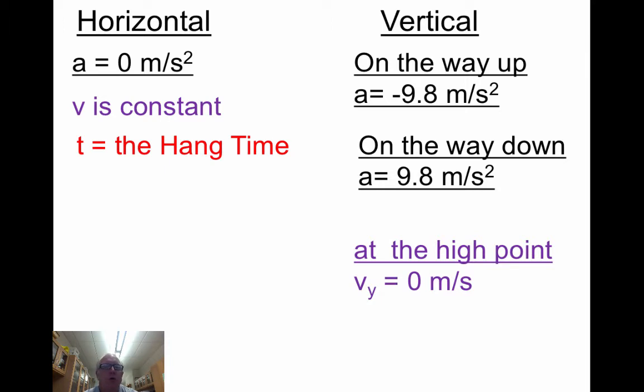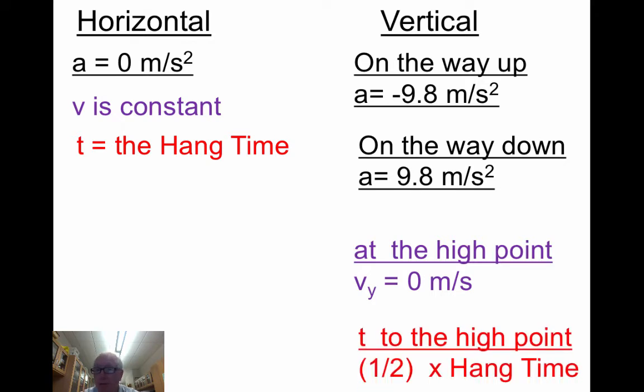Okay, so t is the hang time, the total time in the air. Since we're going to be looking at the projectile in the vertical direction on the way down, we could say that the time to the high point is going to be half of the hang time. And this is going to be important for solving these problems as well. Okay, so you've got the basics. Let's see what we can do with this. The range is also going to be just like it was for the horizontal problems, that constant speed multiplied by the time, the hang time.